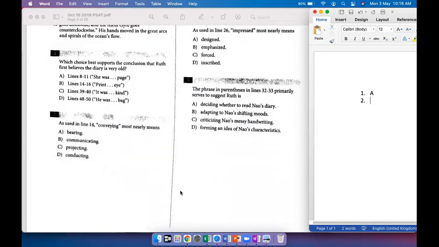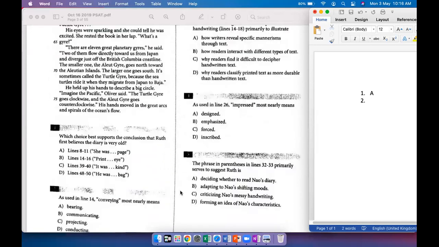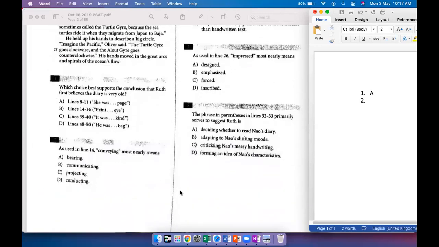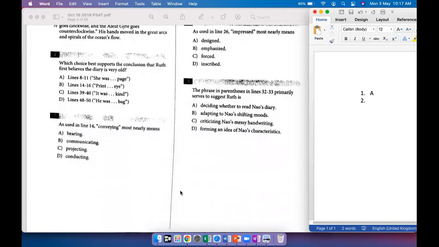As used in line 14, conveying most nearly means. So what is line 14? Print is predictable and impersonal, conveying information in a mechanical transaction. So to convey information, right? Let's look at the options: bearing, communicating, projecting, and conducting. So I like communicating, right? Print is impersonal. It communicates or conveys information from a distance.